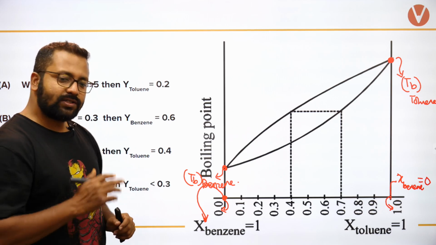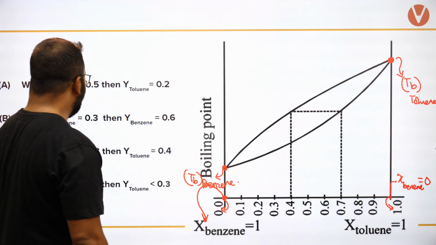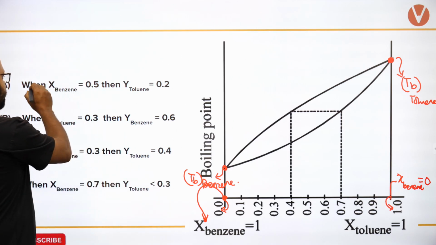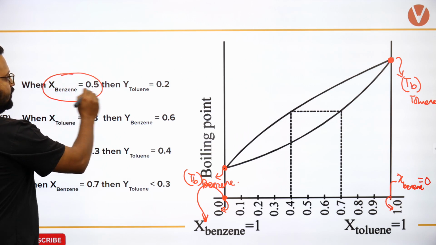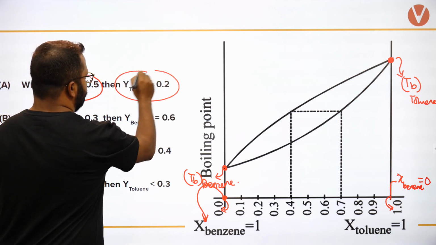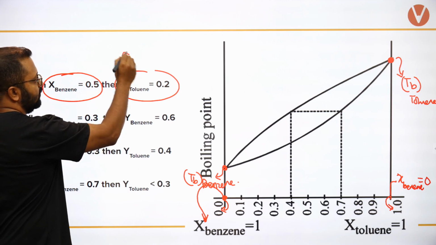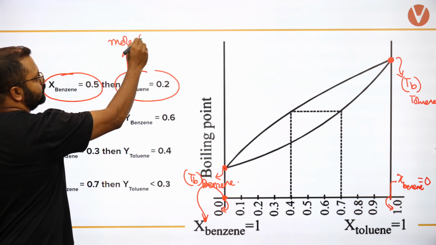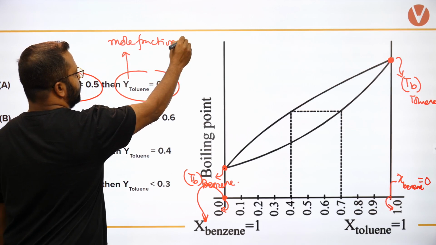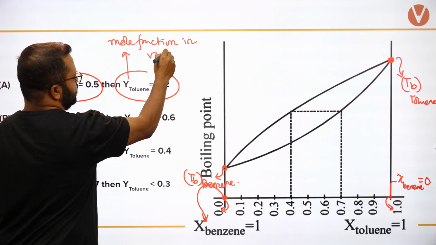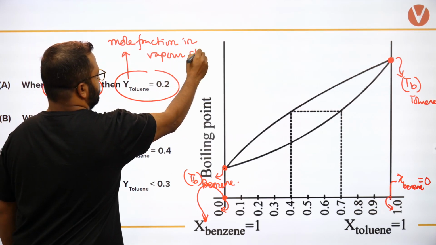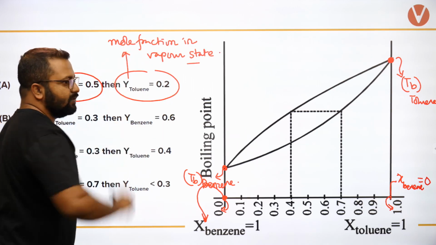Now the first question is: when the mole fraction of benzene is 0.5, then Y for toluene, that means the mole fraction in vapor state, how do we identify that?